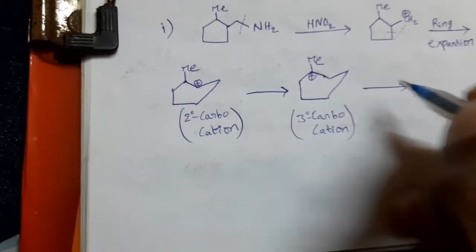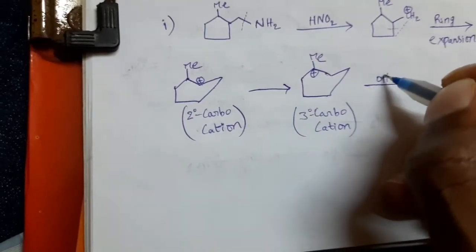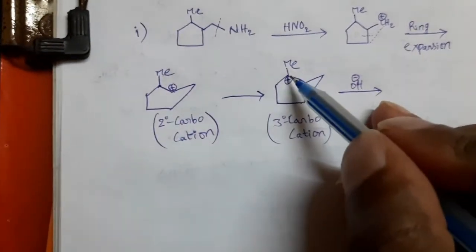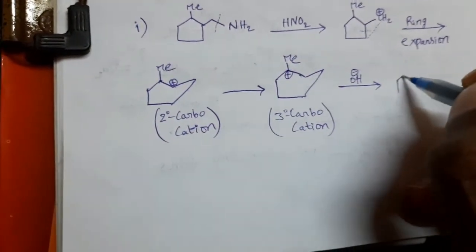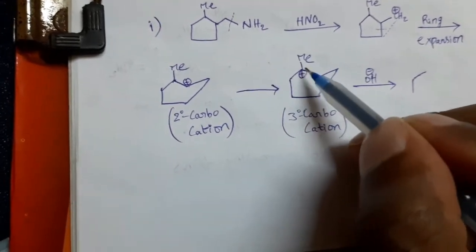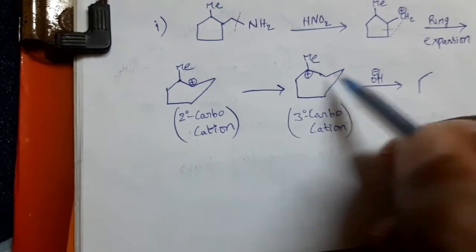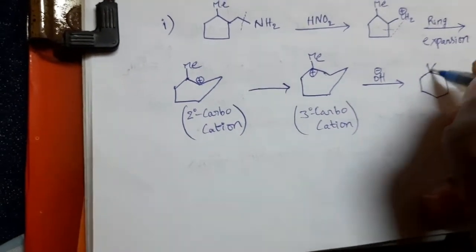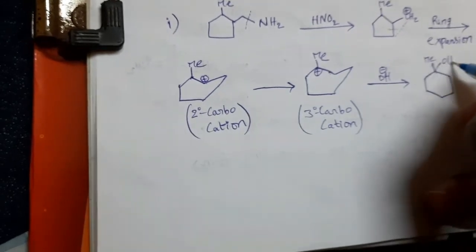Now this compound is treated with aqueous NaOH or aqueous KOH. Then OH minus ion attacks at this position. Then we can get, see here, a 6-membered ring: 1, 2, 3, 4, 5, 6, with Me and OH.